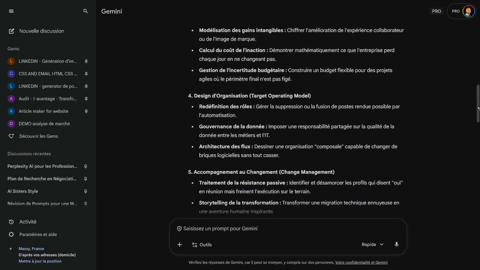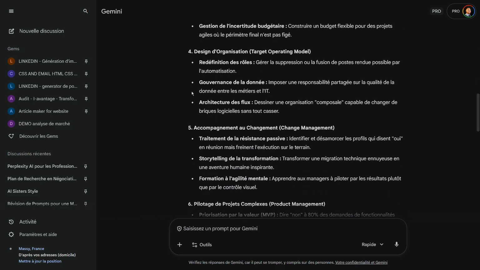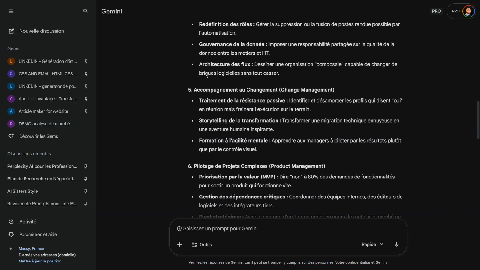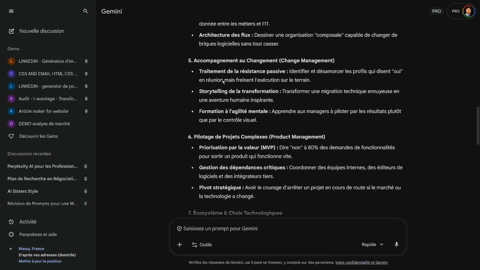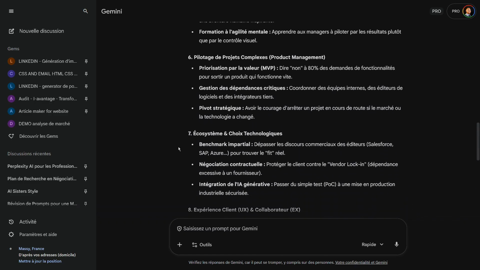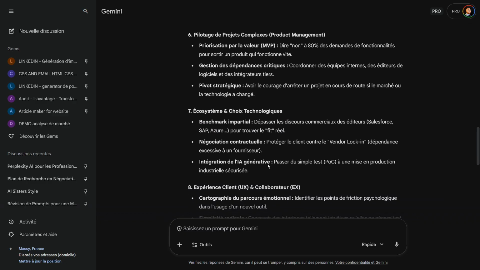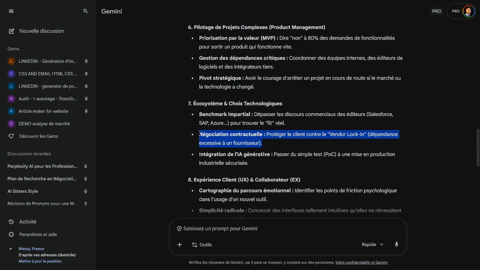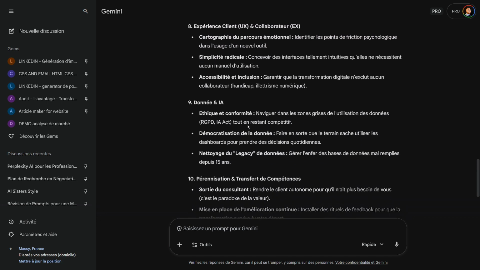I'll spare you the details, but in any case, the idea is that you can keep exploring, keep looking at what this artificial intelligence is going to suggest. And if there's something that interests you, you'll need to select it. So I always encourage you to select several options. That way you can try out one of the solutions. And if you like it, all the better. And if you don't like it, at least you have a backup solution. Contract negotiation, that's not bad either. So here you really have absolutely everything.